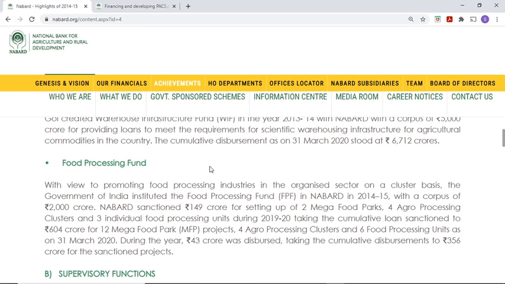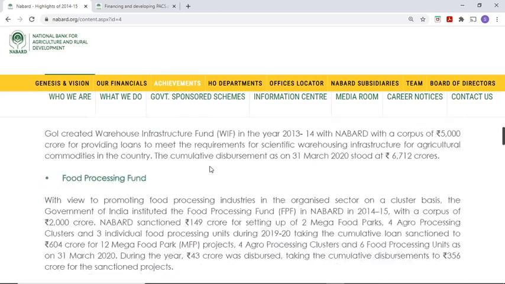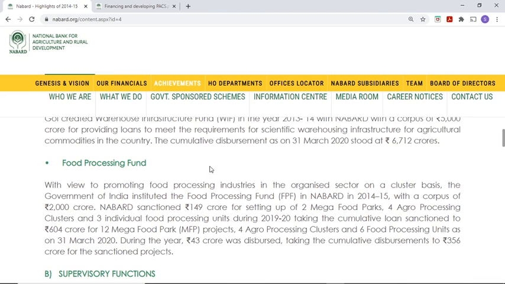With a view to promoting food processing industries in the organized sector on a cluster basis, the Government of India instituted the Food Processing Fund in NABARD in 2014-15 with a corpus of 2,000 crore. So the main aim of the Food Processing Fund is to promote food processing industries in the organized sector on a cluster basis, right? So it started in 2014-15. The corpus is 2,000 crore, which is much larger, I think. 5,000. No, it is not larger. It is less compared to the aquaculture fund and the others.